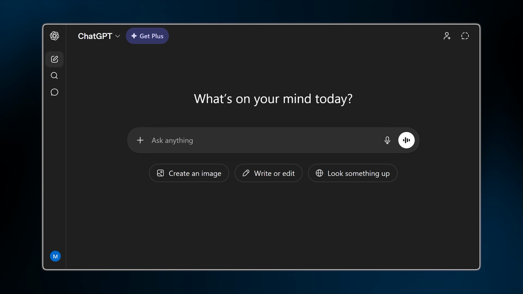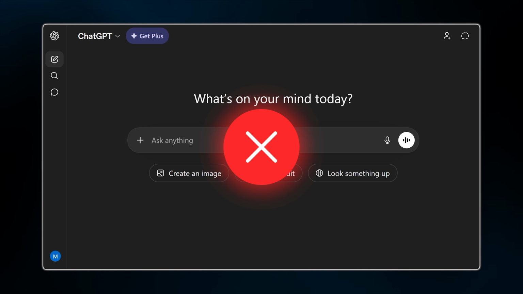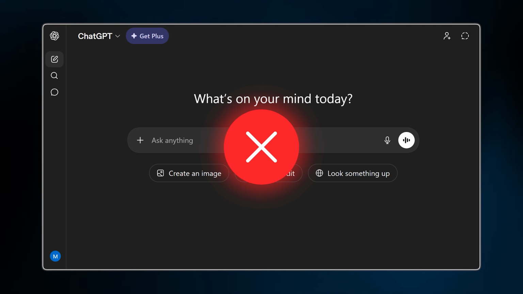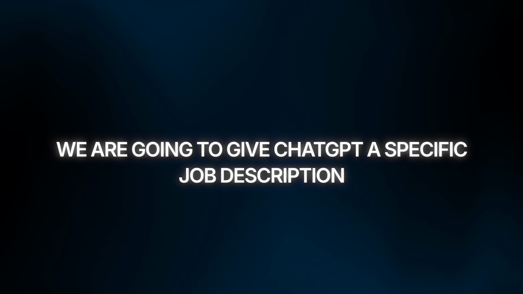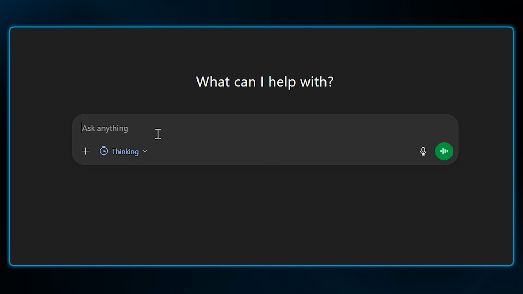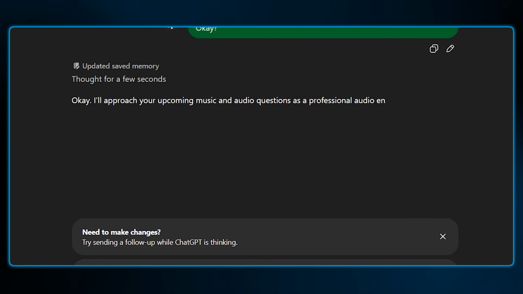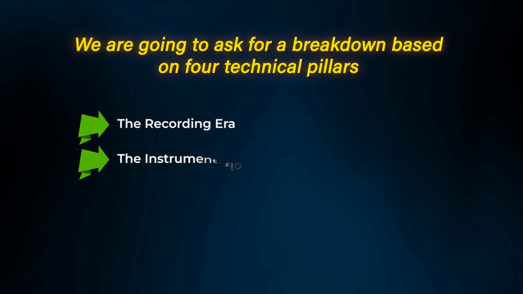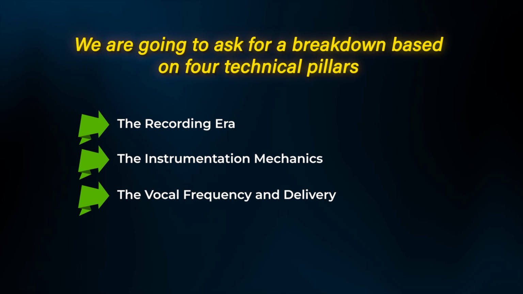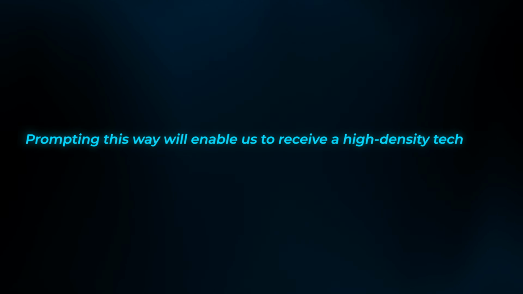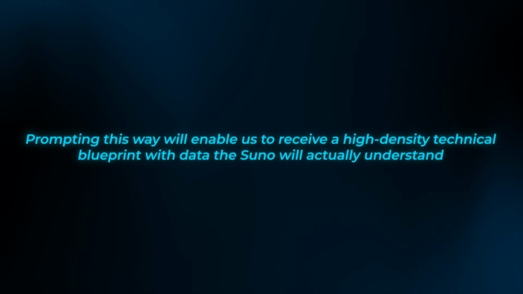Now, to get those high-value results, we aren't just going to ask ChatGPT for a description. That's too vague. We are going to give ChatGPT a specific job description. So here, I'm going to type, "Act as a professional audio engineer and musicologist." Because we did this, the AI will stop giving us adjectives like cool and start giving us the sonic DNA of the artist. We are going to ask for a breakdown based on 4 technical pillars: the recording era, the instrumentation mechanics, the vocal frequency and delivery, and the specific studio effects. Prompting this way will enable us to receive a high-density technical blueprint with data that Suno will actually understand.